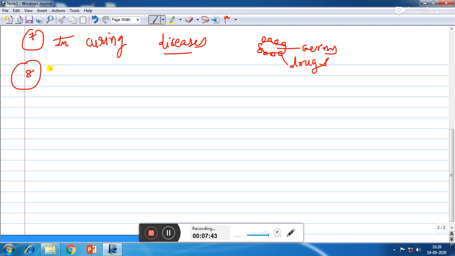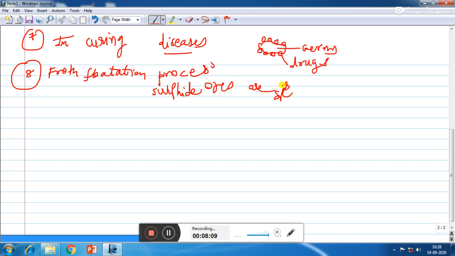Eighth application, in the froth flotation process. In this process, sulfide ores are separated from impurities, and impurities are generally earthly matter such as sand, clay and other earthly matter.